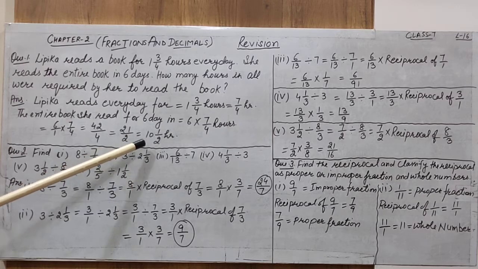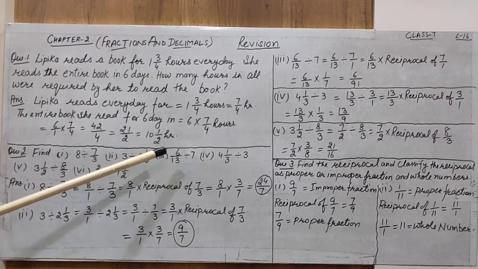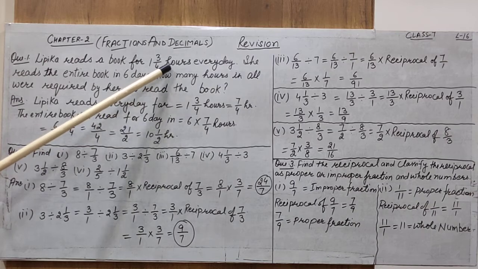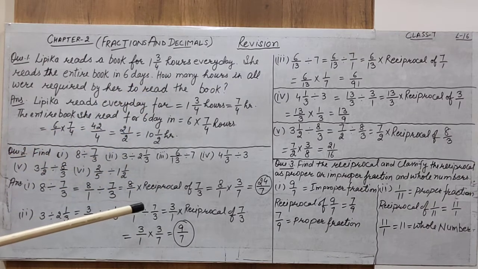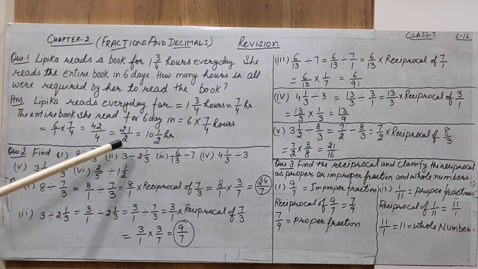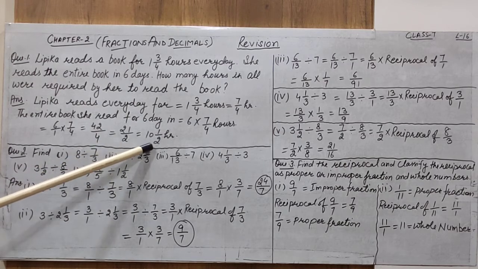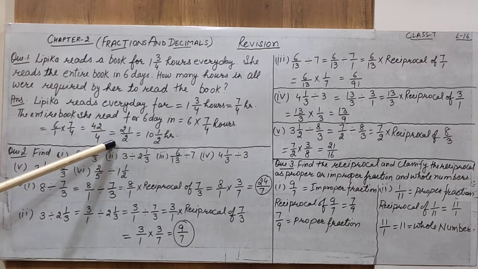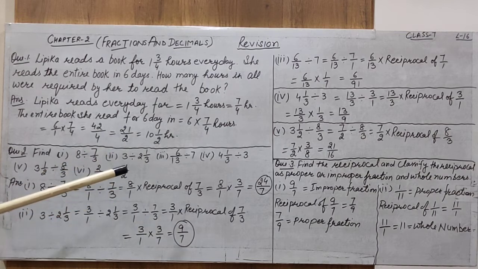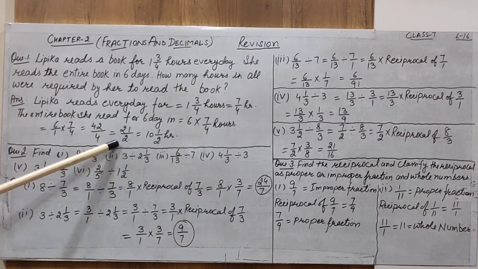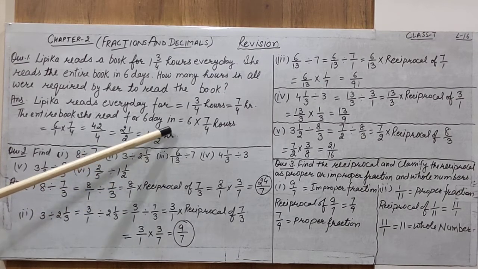So we have to convert this into a mixed fraction, because in the question the number of hours is given in the form of a mixed fraction. So we convert this also into a mixed fraction by simple division. When you divide 21 by 2, you get 10 1/2.